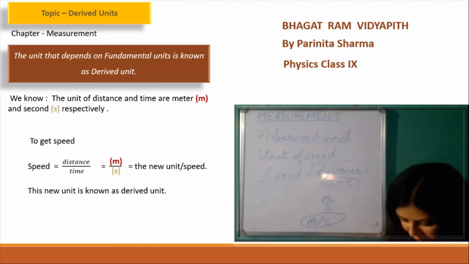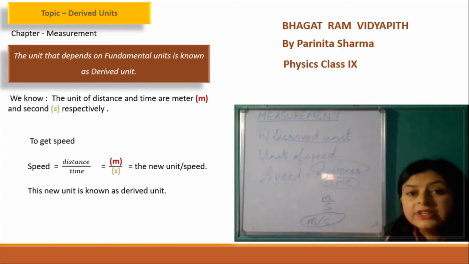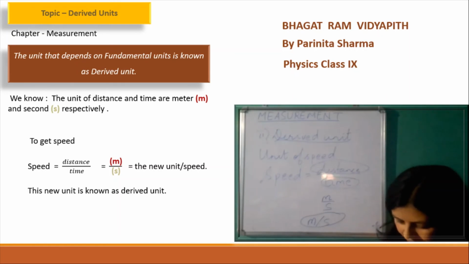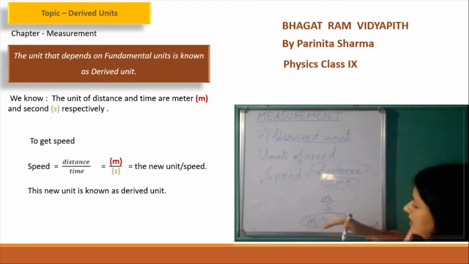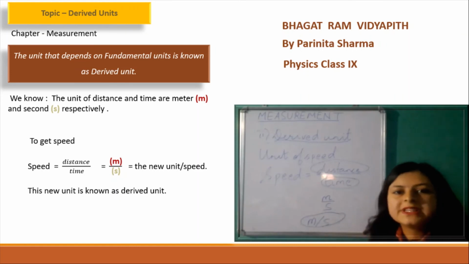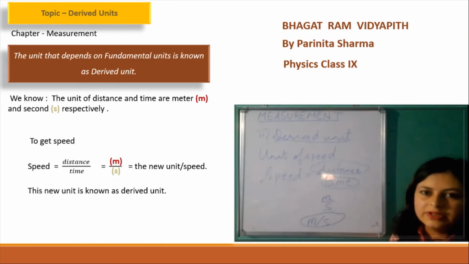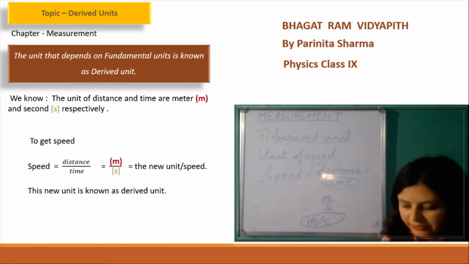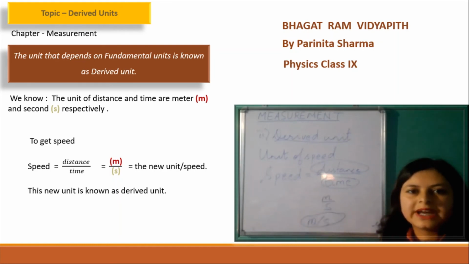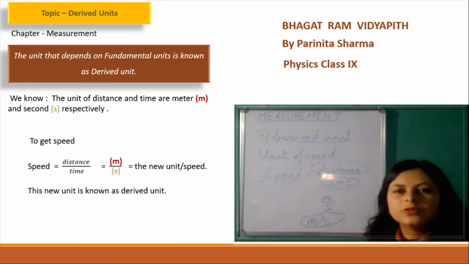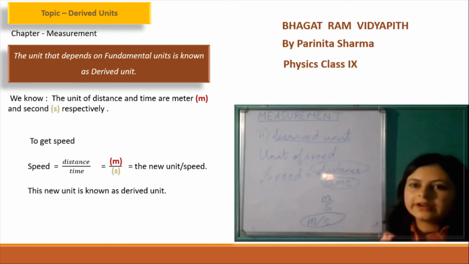So derived units are those which depend on the fundamental units. You can see here this unit of speed depends on the fundamental units meter and second, or which can be expressed in terms of the fundamental units. So that is the meaning of derived units. There is a long list of derived units which you can go through in your books.